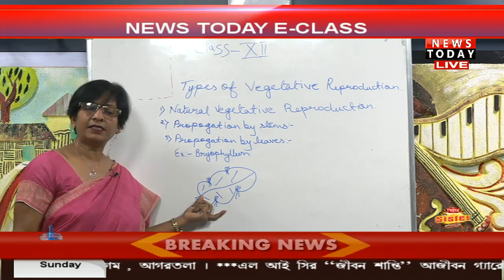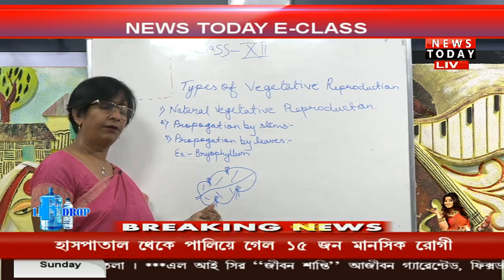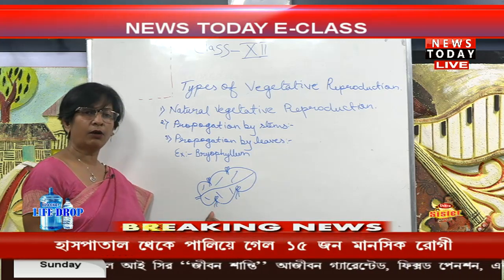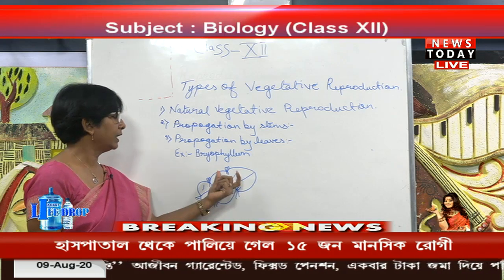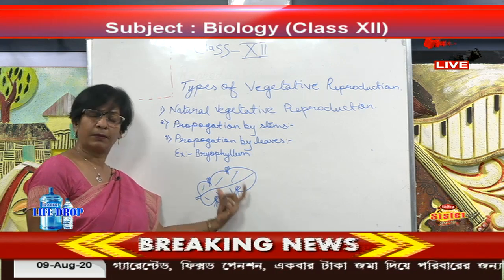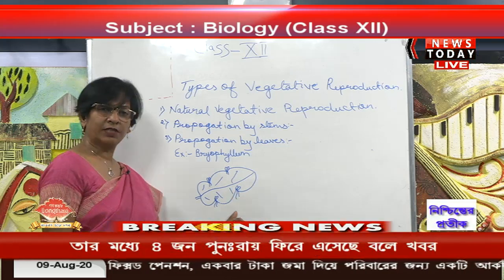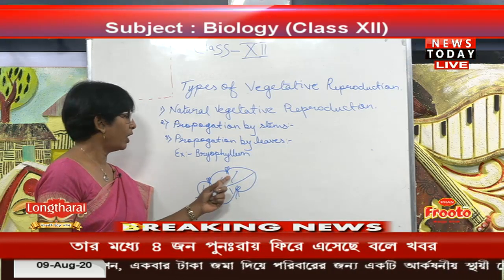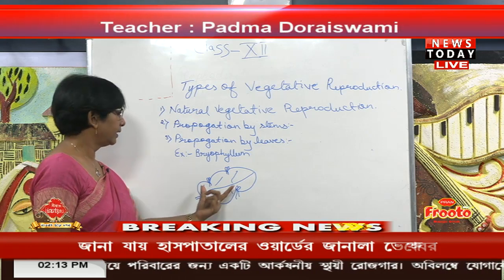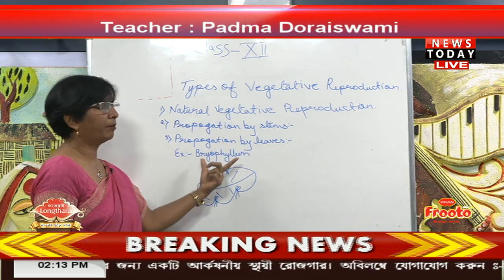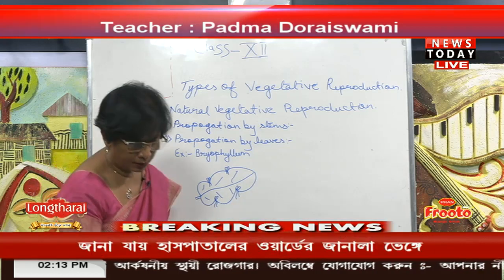This leaf, when it is attached to the parent plant, when matured, falls down on the ground. After that, this bud or this leaf comes in touch with the soil, and then all these buds grow into new plants. That means propagation by leaves, that is in Bryophyllum.